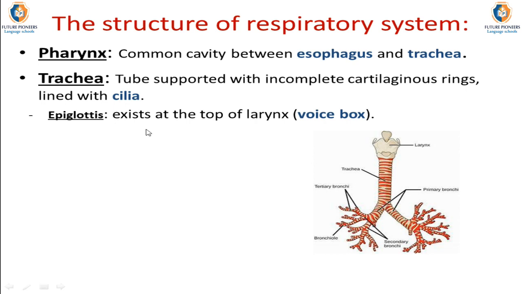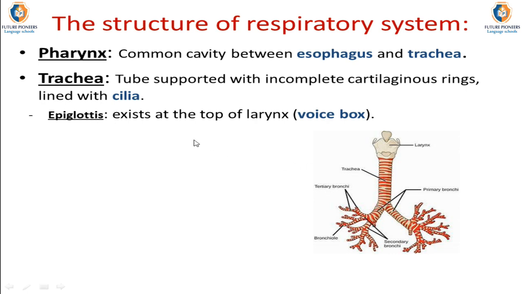It is lined also with cilia. Cilia are structures which get rid of dust and volatile substances that may enter the trachea during the process of inhalation, or entering air through the trachea.